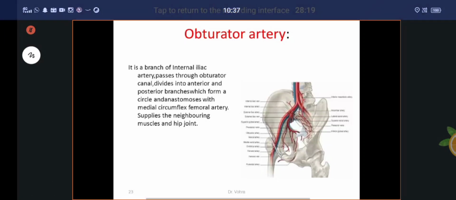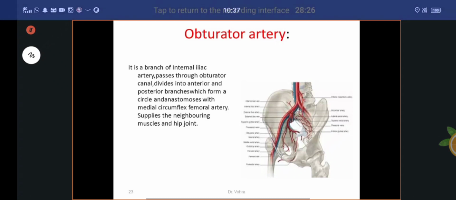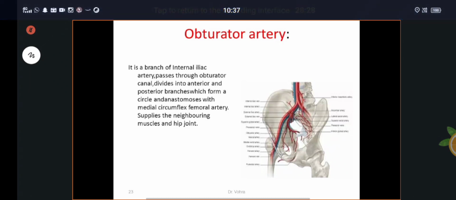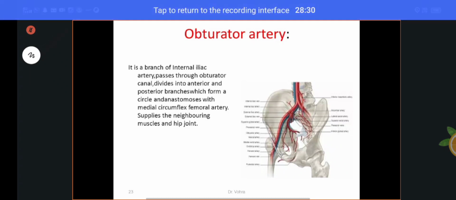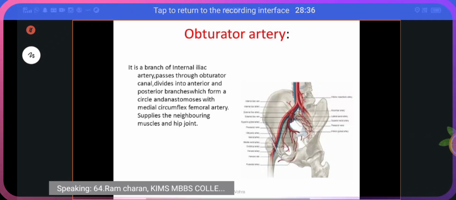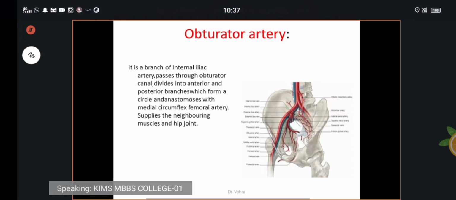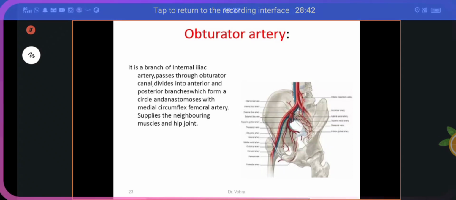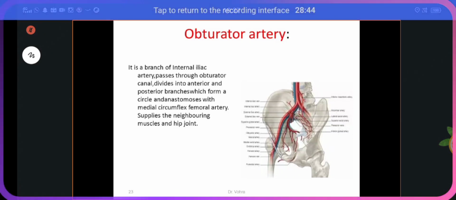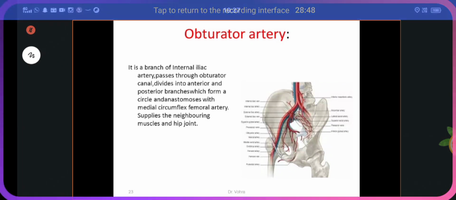Understand? In the pelvis, when you start, that time we will study the branches of the internal iliac artery in detail. Now you remember, the obturator artery, the branch of the anterior division of the internal iliac artery, is the second artery of the adductor compartment. Any doubts? Arteries are mainly two things: the profunda femoris artery, and the second one is the obturator artery. Are you clear about this?